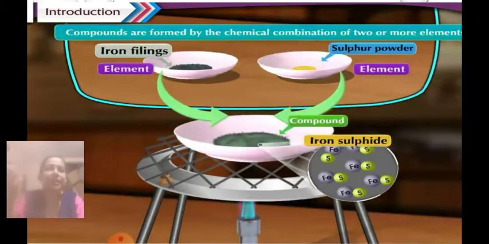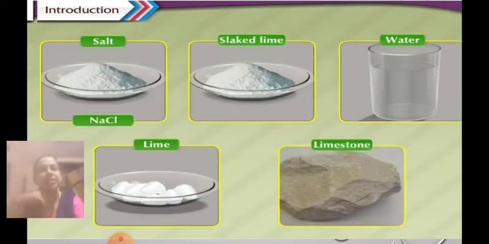In the 8th standard, you also learned that compounds are formed by chemical combination of two or more elements. Water was the first example I gave. The second example: when iron filings and sulfur powder are heated together, you will find that they form a new substance called iron sulfide, a compound formed from two elements, iron and sulfur. This you have already studied in the previous standard.